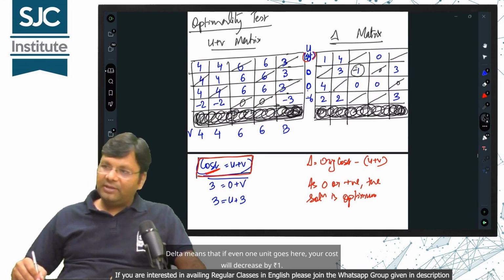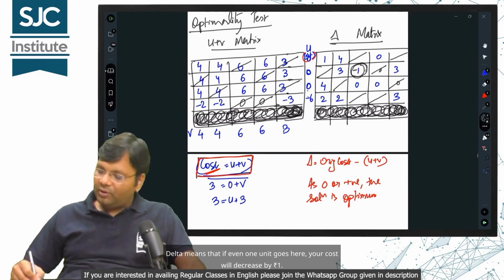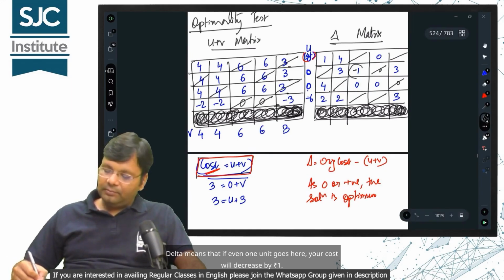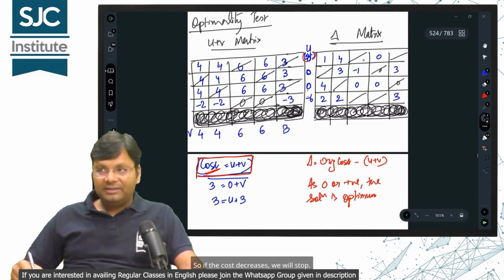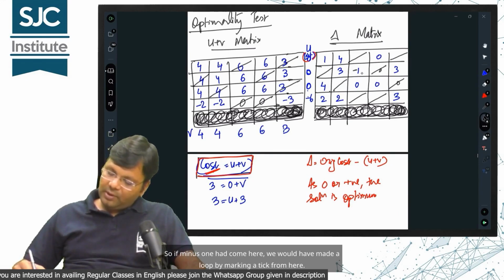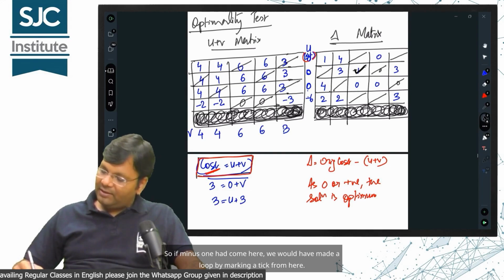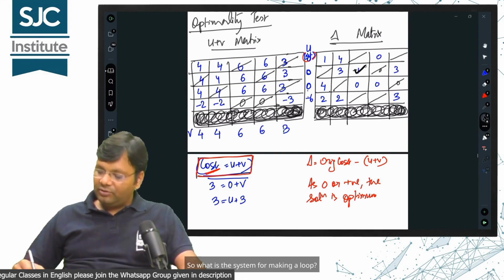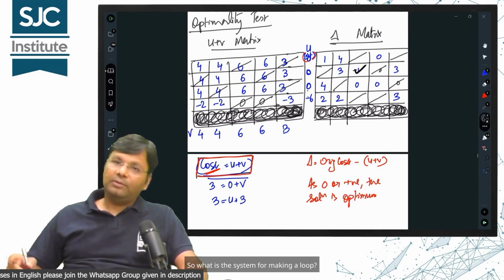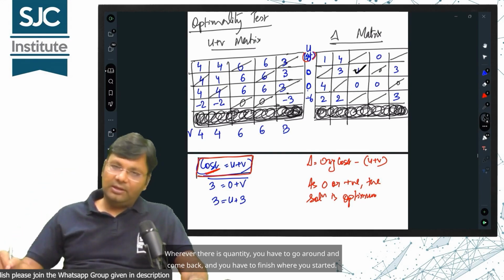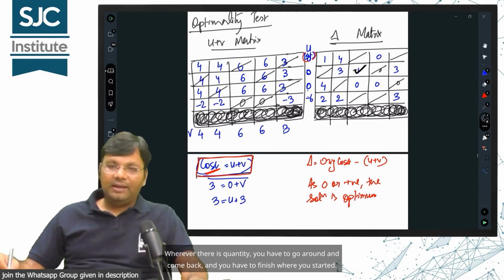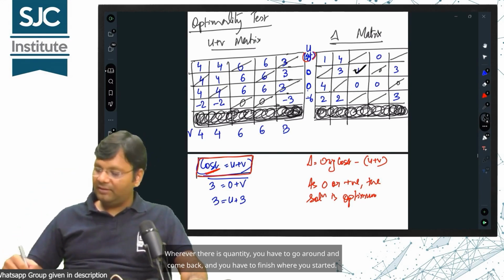Delta means that if even 1 unit goes here, your cost will decrease by 1 rupee. So if the cost decreases, we will not stop. So if minus 1 had come here, we would have made a loop by marking a tick from here. So what is the system for making a loop? Wherever there is quantity, you have to go around and come back, and you have to finish where you started.